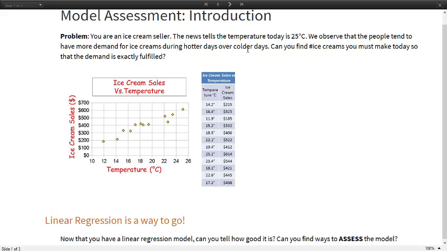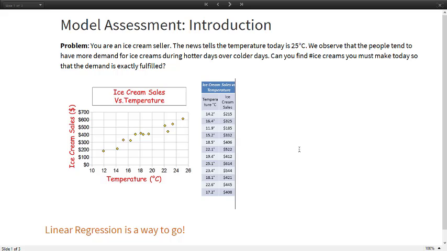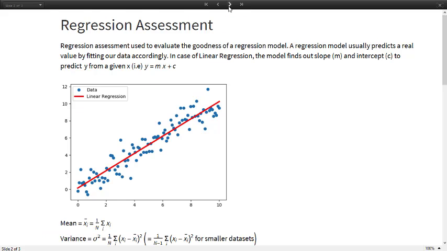So for such data where you apply these regressions, now after having a model that can predict your number of ice creams, can you tell how good that model is? Like, is it a good model for just this data, or will it work for other data as well? Can you find a way to assess this model? So that's where we introduce the concepts of model assessment, which we are going to use for our regression models. So here comes the part of regression assessment.